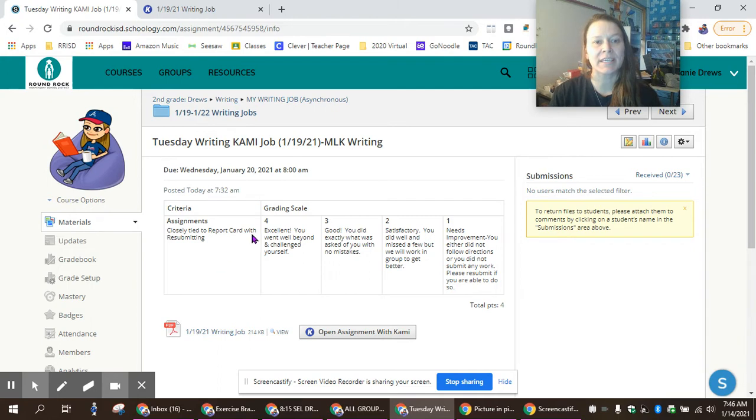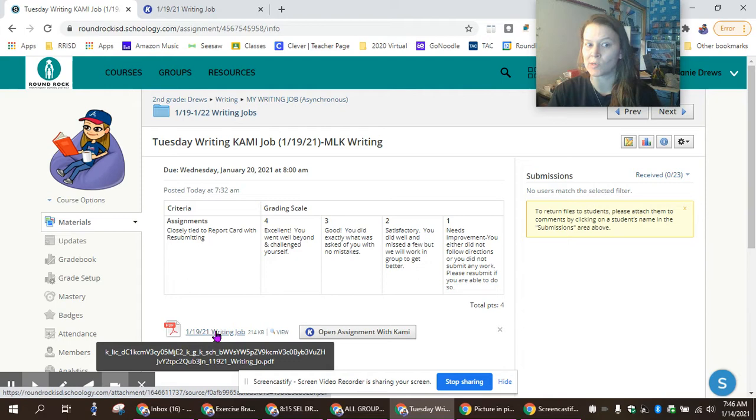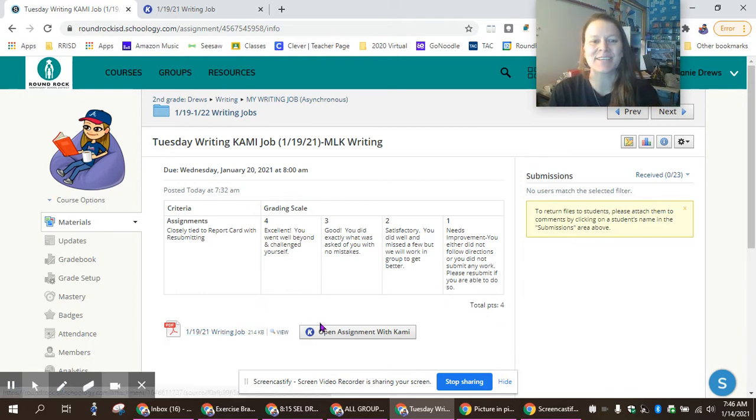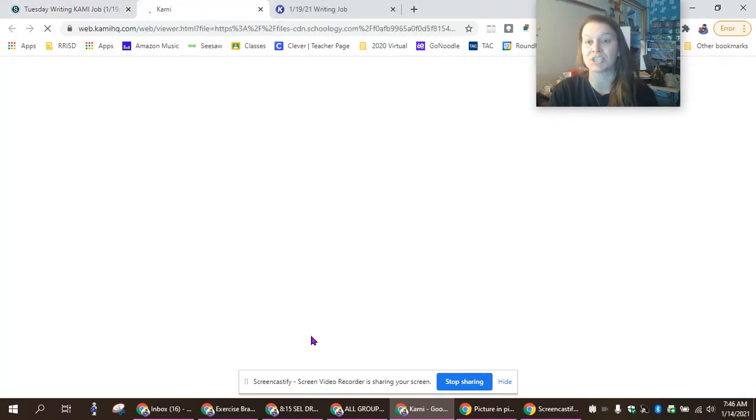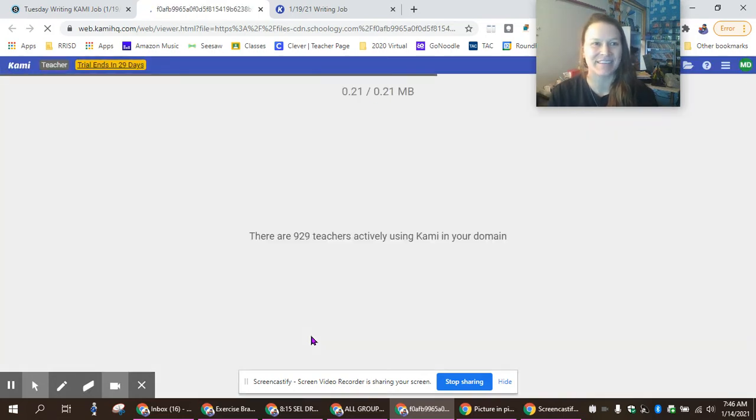So once you are here in Schoology, if you are using Kami, you're going to see that K for Kami button to click open. If you are new to using this, don't click here because it's not going to let you do anything. It's called a PDF. You can't do anything but just read it. I won't be able to put my work in or anything. So make sure you always use the K for Kami. And if you are new to Kami and you need to download it, then you can get help from your teacher or your parents at home. Your teacher will be sending you some information.